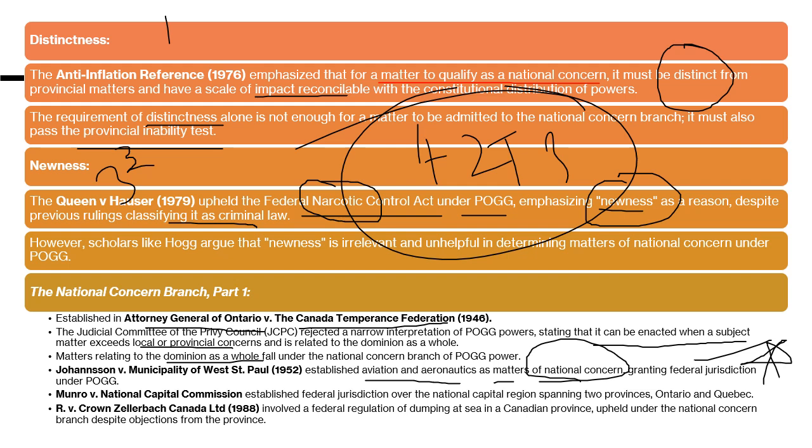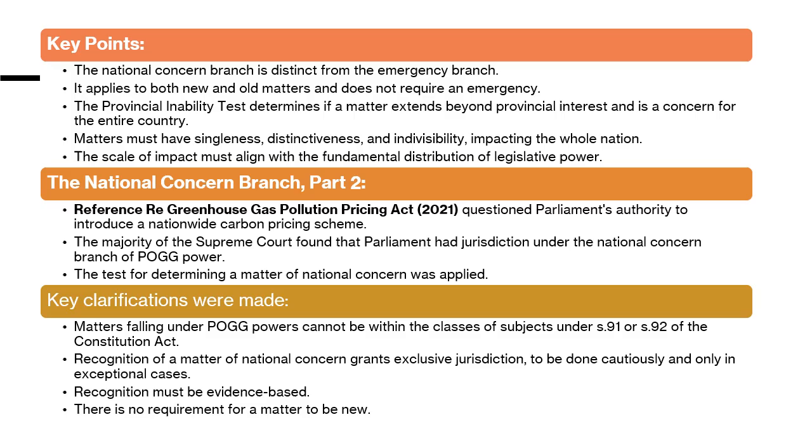Then Munro, it held that any national capital region spanning over 2 provinces, Ontario, Quebec, there we can establish federal jurisdiction. Then R versus Crown Zellerbach, Canada, involved a federal regulation of dumping at sea in a Canadian province, upheld under the national concern branch despite objections from the province. Because something related to even one province, if it is ultimately affecting the whole nation, it is a matter of concern for the whole nation, then it will come under national branch. Like sometimes we see the pollution cases, the mine cases.